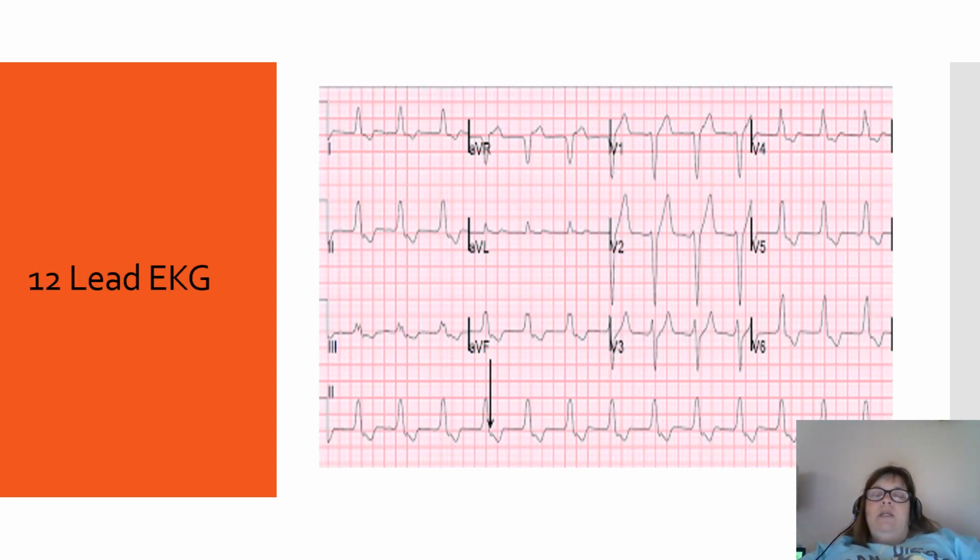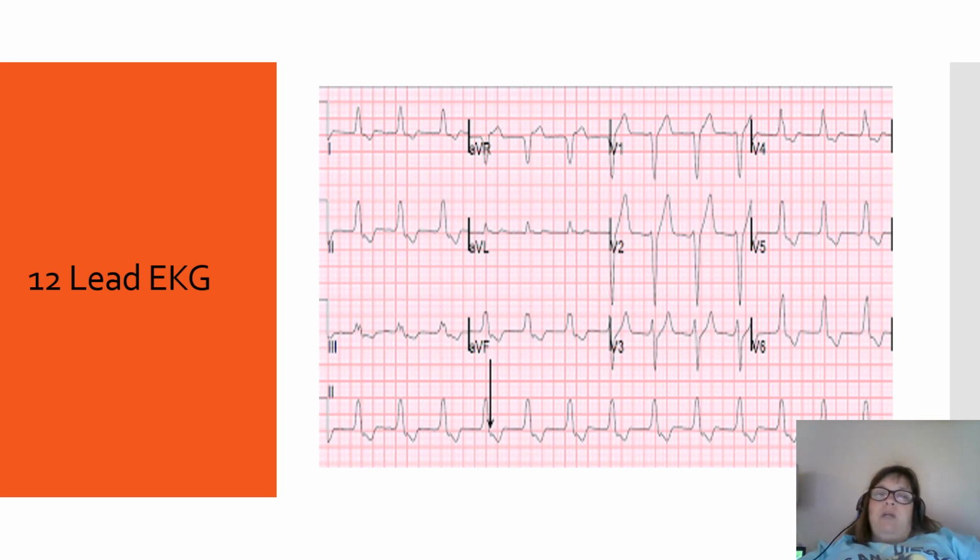A 12-lead EKG is diagnostic, and what you're looking for is ST elevation. And when I say you, I don't really mean you, the student nurse. There are nurses who can interpret 12-lead EKGs, but primarily it's the doctor that does that. You're looking for ST elevation in 2 or more leads, and that's why it's diagnostic.